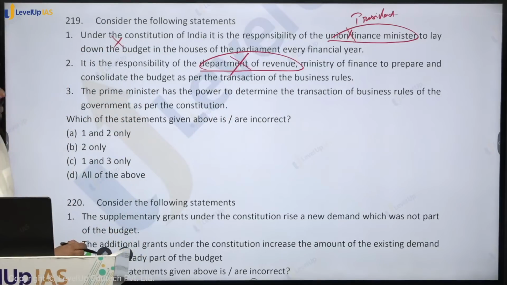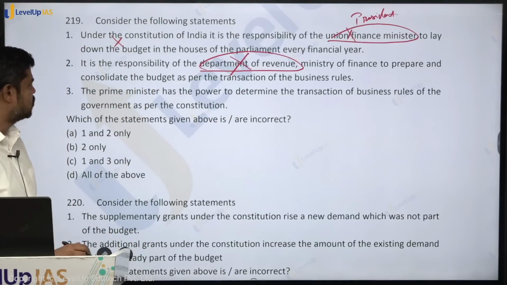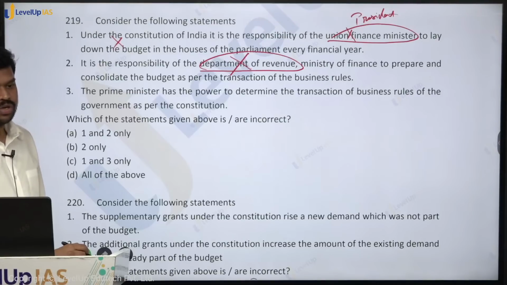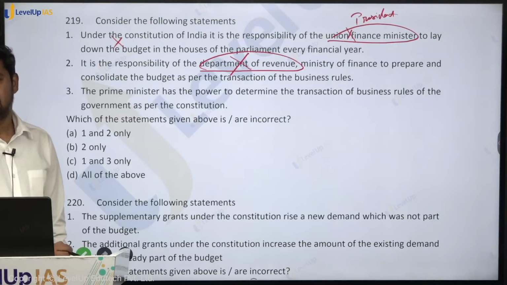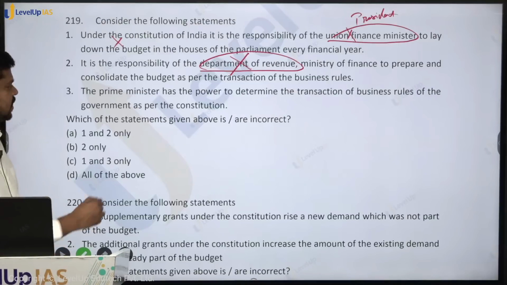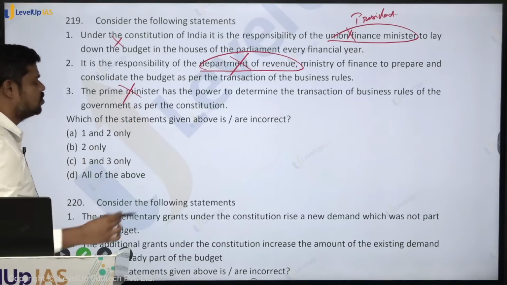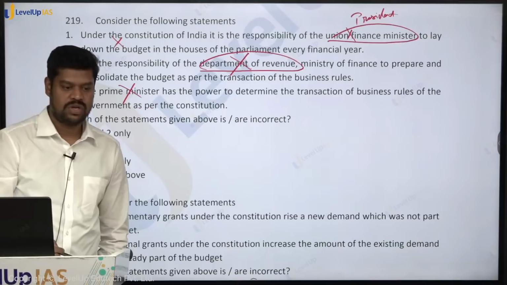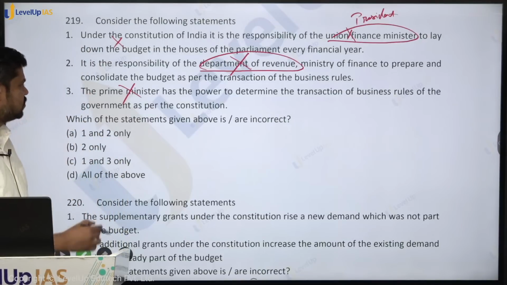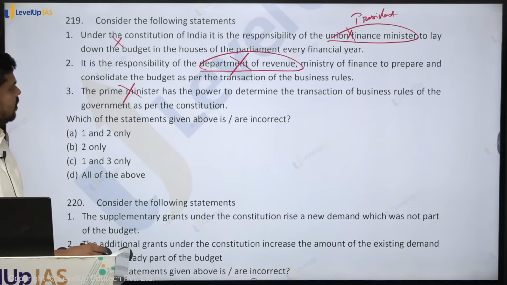The Prime Minister has the power to determine the transaction of business rules of the government as per the Constitution. Who has the power? It is the President, not the Prime Minister. Very good. It is the President who will determine the transaction of business rules on the advice of the Council of Ministers, but not the Prime Minister himself. So what is the answer here? Which of the following are incorrect? See, all of the above is incorrect.